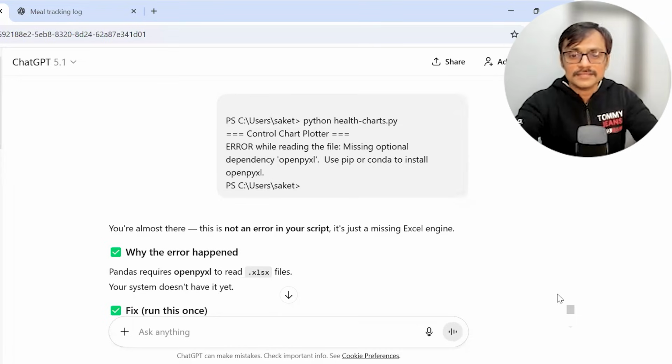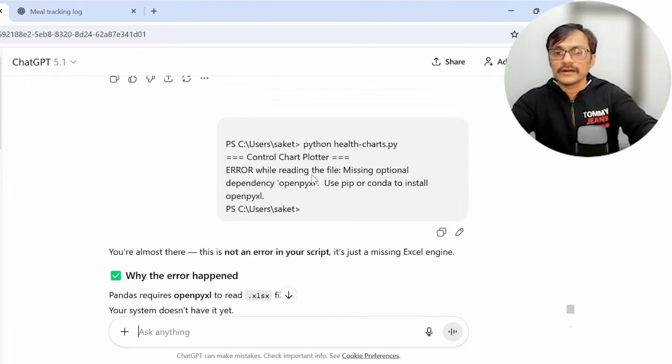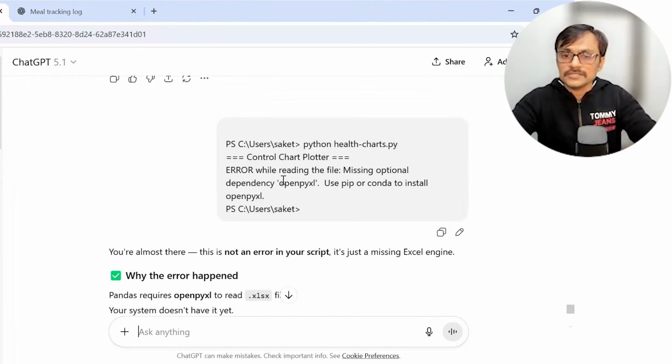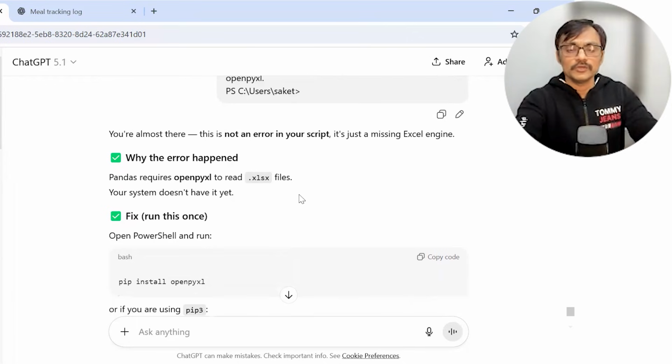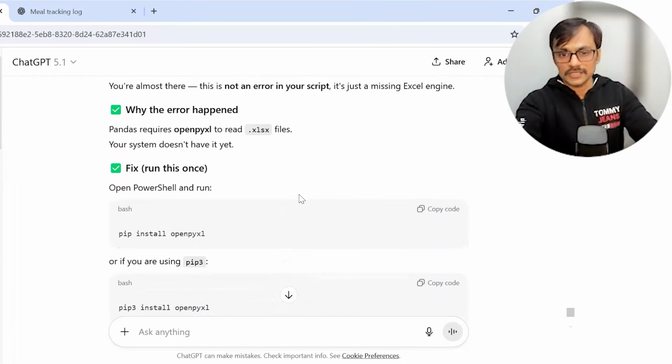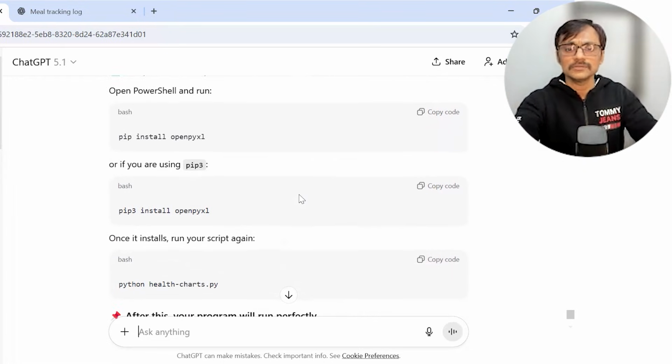I go back to ChatGPT and paste this error. I said, I don't know what is happening. You gave me some code and this error is coming. So I pasted this error while reading the file, missing optional dependency openpyxl. Then it gave me a reply: you are almost there, not an error in your script. You need to do pip install openpyxl, and then you run it again.